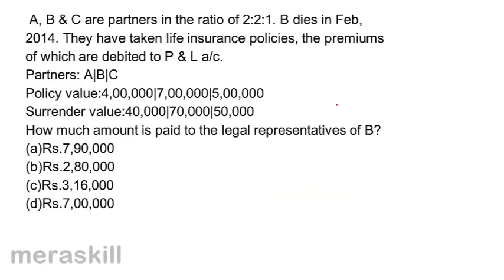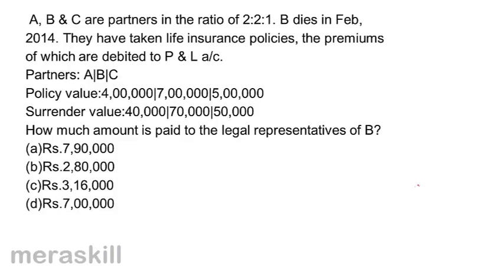A, B and C are partners in the ratio 2:2:1. B dies in February 2014. They've taken life insurance policies, the premiums of which are debited to the profit and loss account. For partners A, B and C, policy values are 4 lakh, 7 lakh and 5 lakh. Surrender values are 40,000, 70,000 and 50,000.